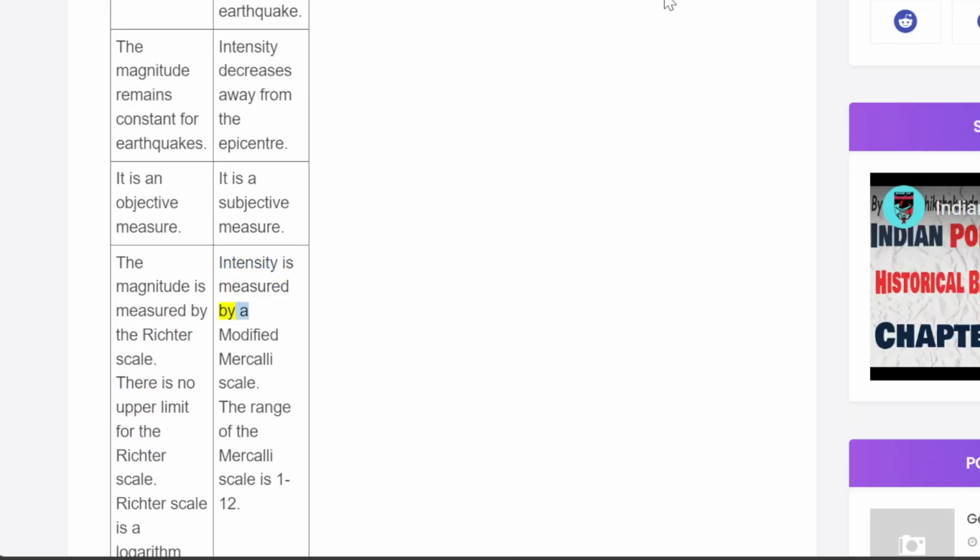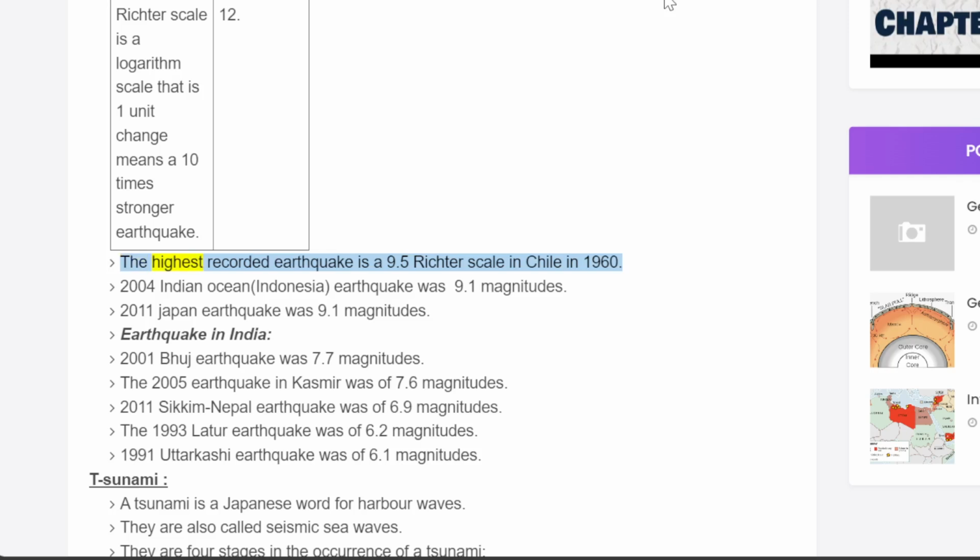Intensity is measured by the modified Mercalli scale. The range of the Mercalli scale is 1 to 12. The highest recorded earthquake is a 9.5 on the Richter scale, in Chile in 1960. The 2004 Indian Ocean, Indonesia, earthquake was of 9.1 magnitude. The 2011 Japan earthquake was of 9.1 magnitude.